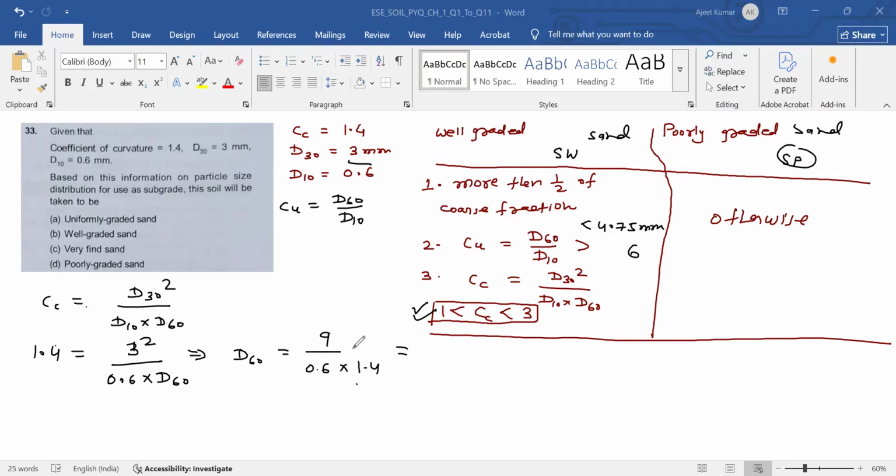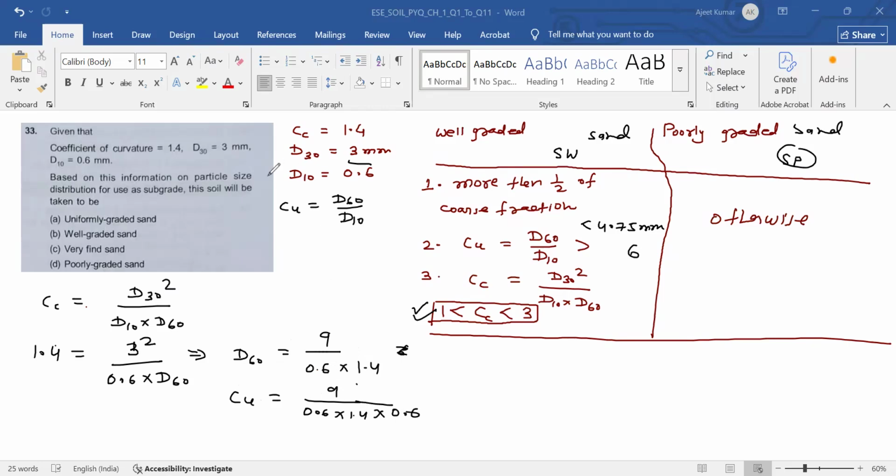So this is D60. So Cu is D60, that is 9 divided by 0.6 into 1.4, and divided by D10, and D10 is 0.6.